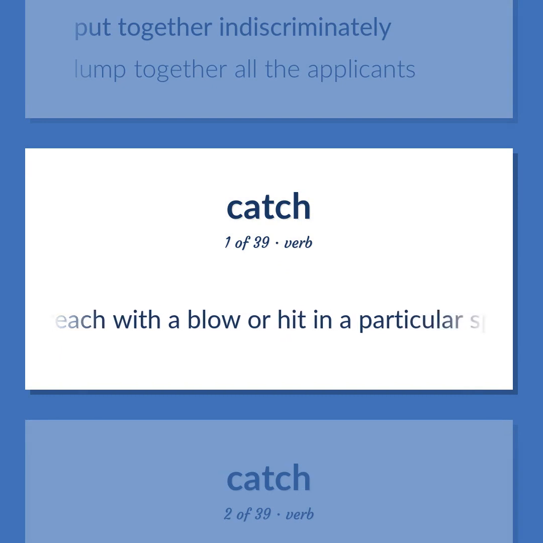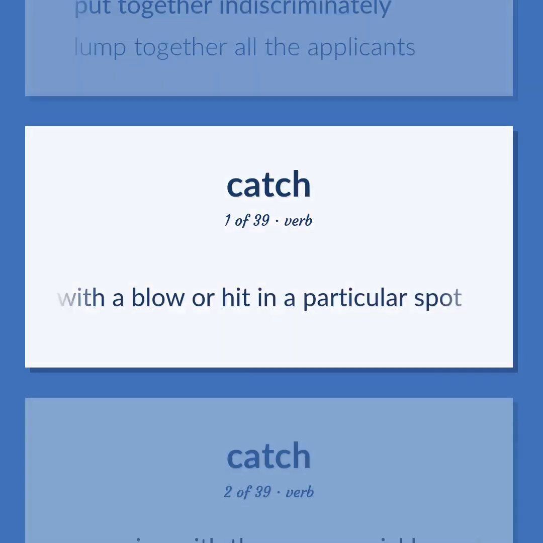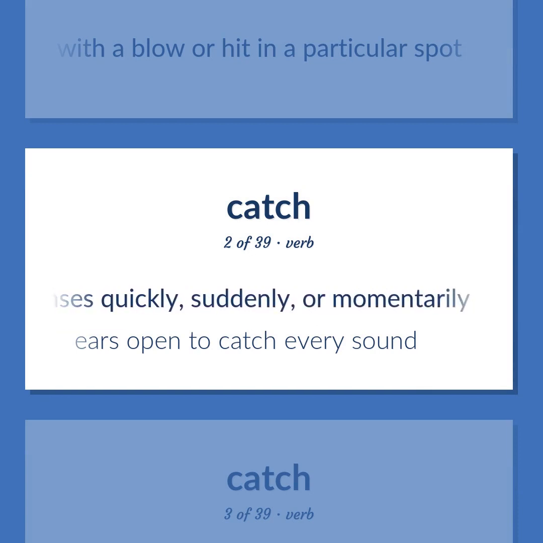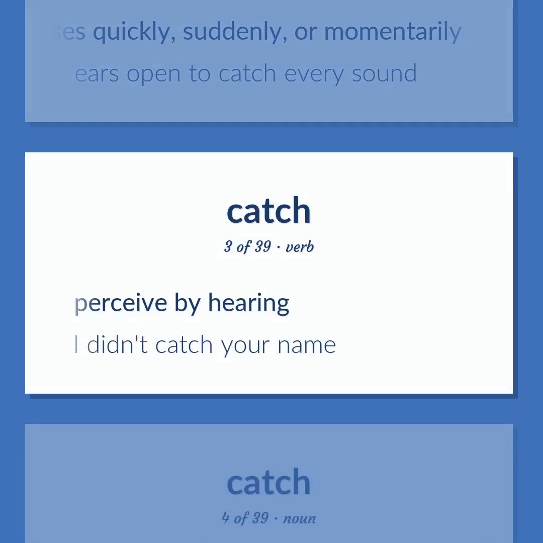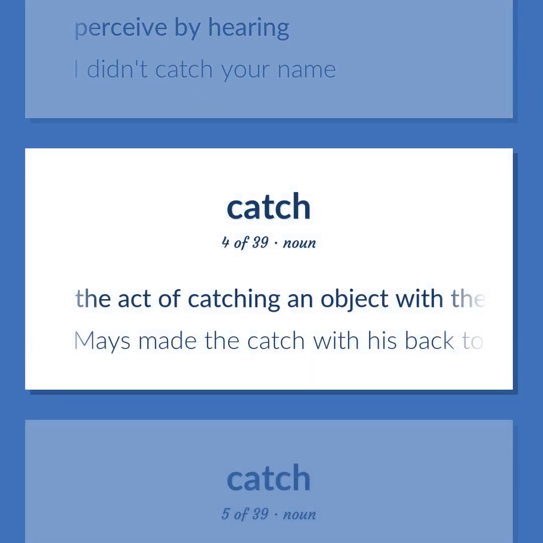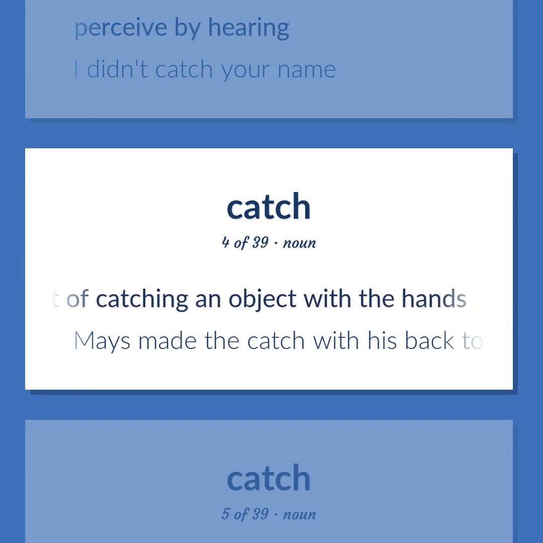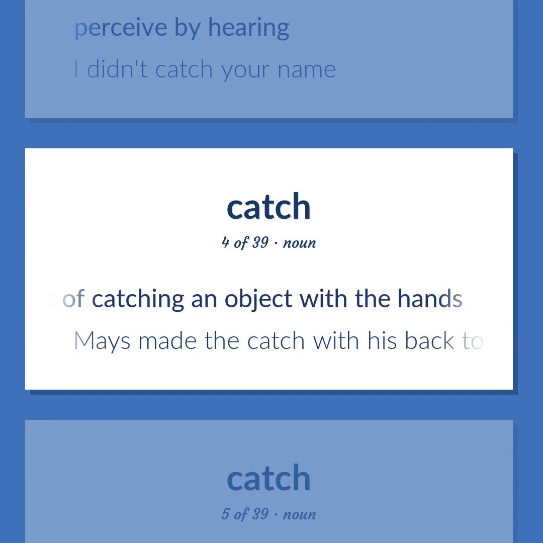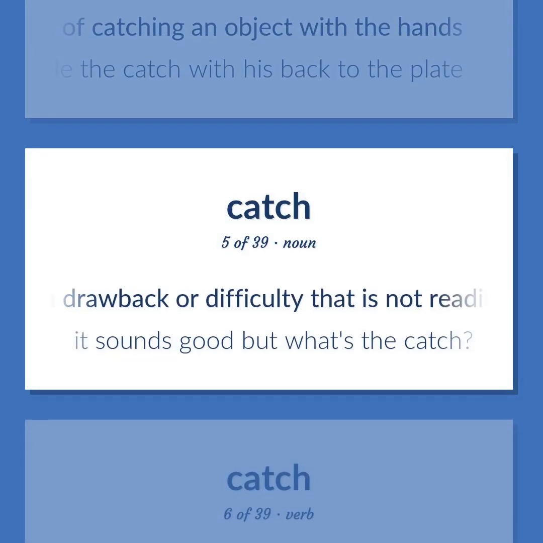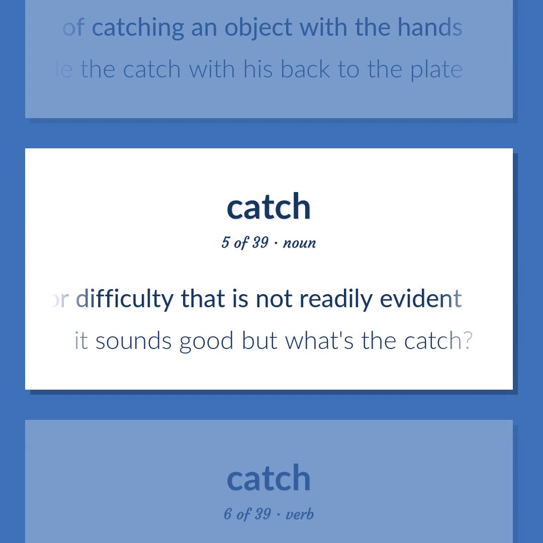Reach with a blow or hit in a particular spot. Perceive with the senses quickly, suddenly, or momentarily. Ears open to catch every sound. Perceive by hearing. I didn't catch your name. The act of catching an object with the hands. Mays made the catch with his back to the plate. A drawback or difficulty that is not readily evident. It sounds good, but what's the catch?